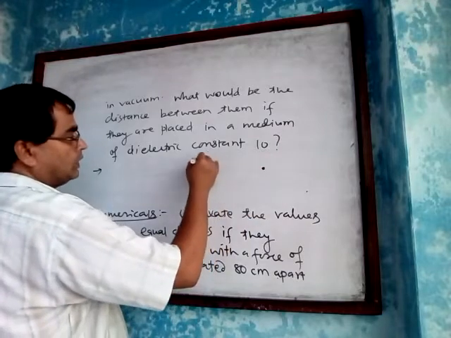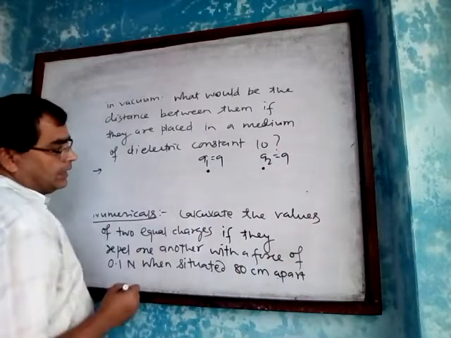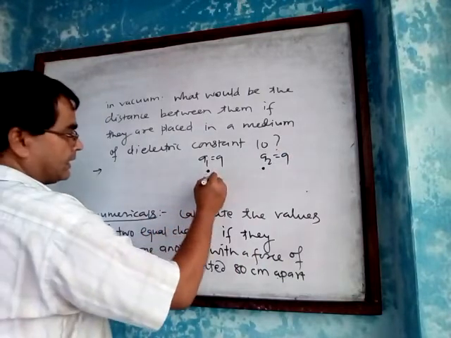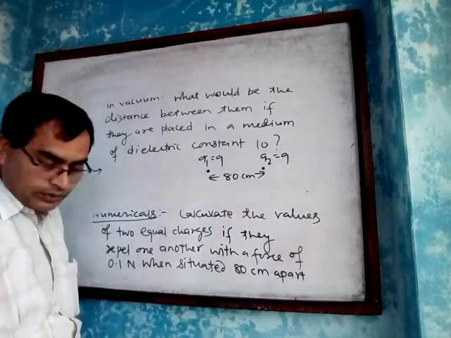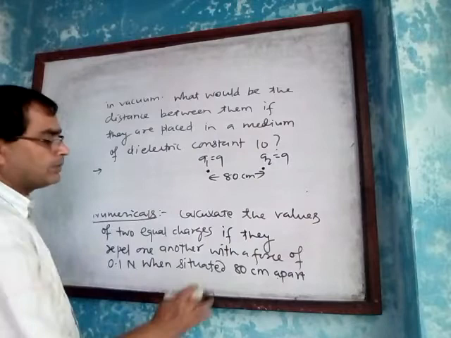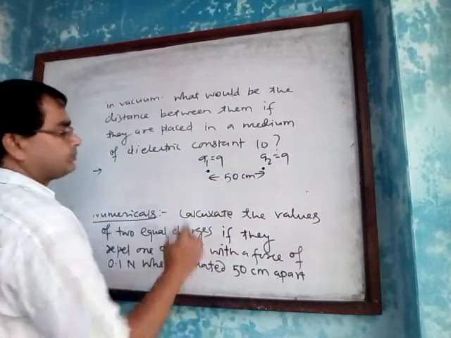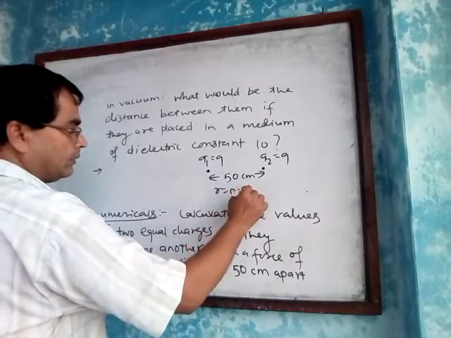These are the two equal charges placed at, not 80 but 50 centimeter here, so R is equal to 0.5 meter.